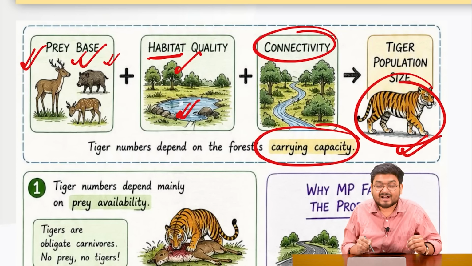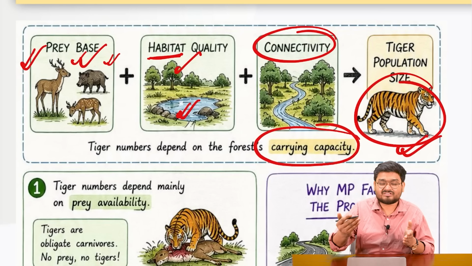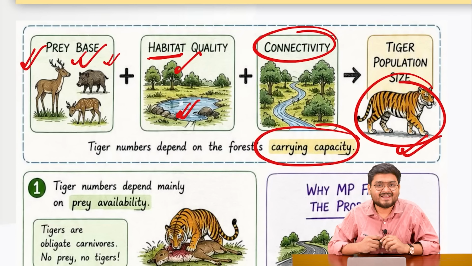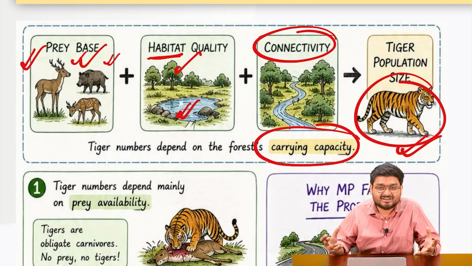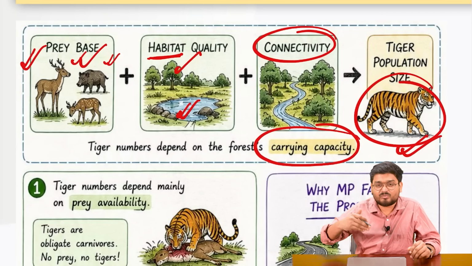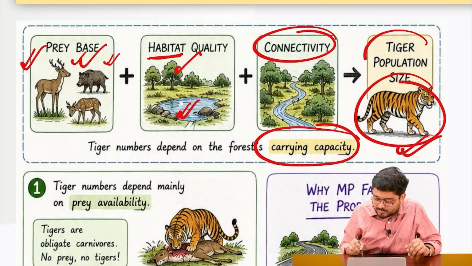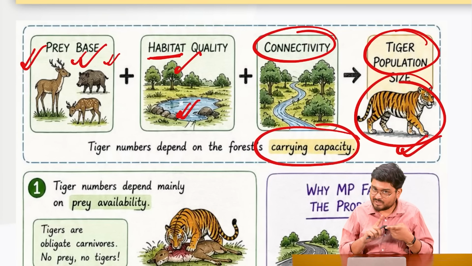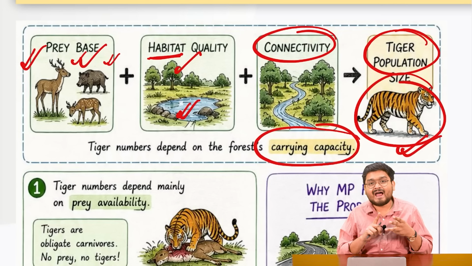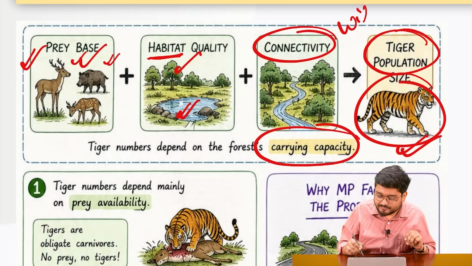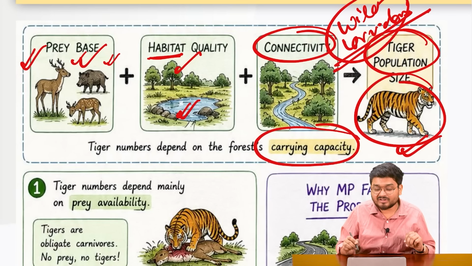Also, they need connectivity between the forested areas, because the tigers are not lazy people like us. They love roaming around in nature. They are like natural wanderers, right? They are like natural tourists in their own forest. They roam around the forests. So this means that for a tiger population to thrive, you need these 3 things: prey base, habitat quality, and wildlife corridors. Corridors which are unaffected.